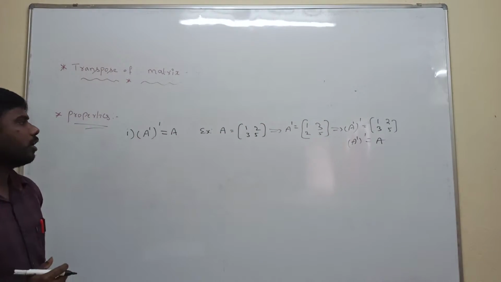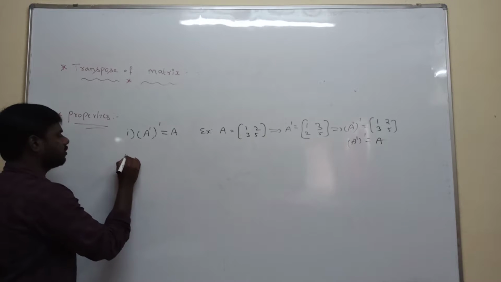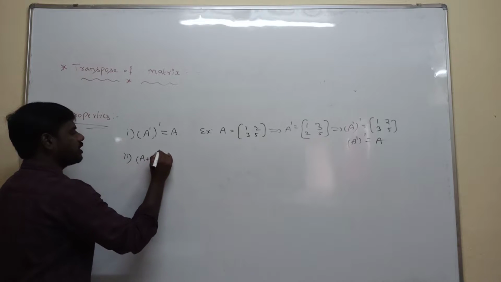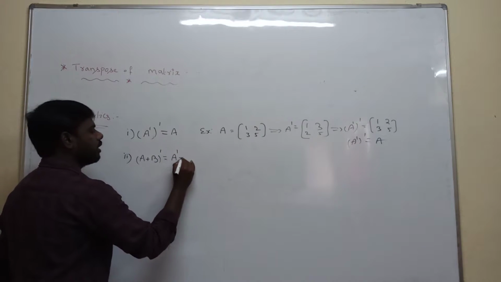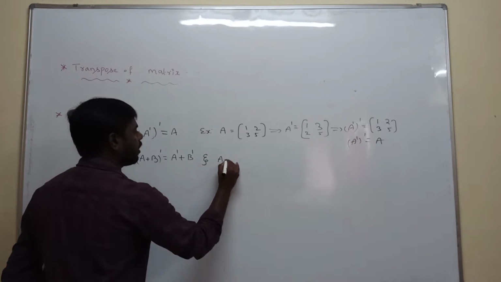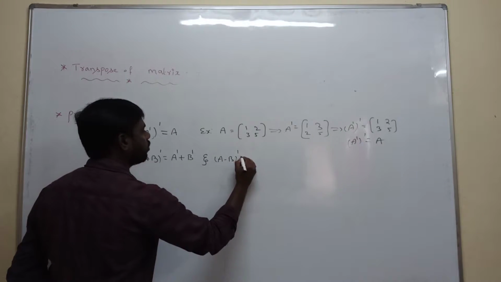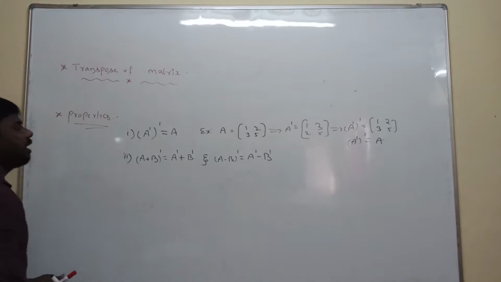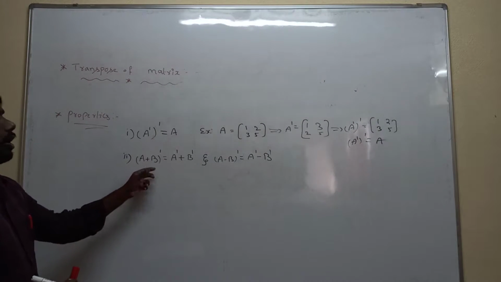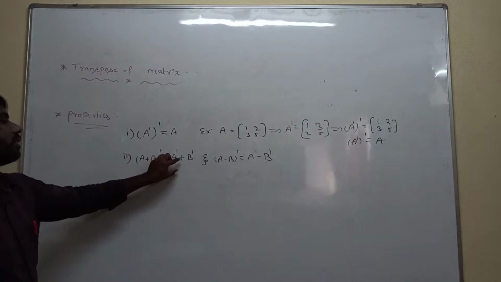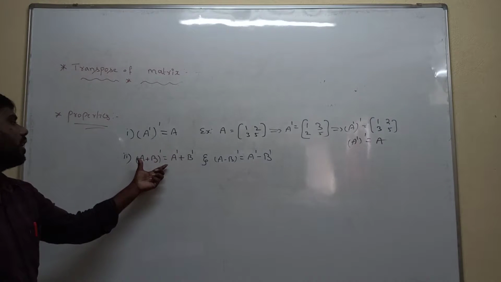So that is the first property. The second one is: A plus B whole transpose is equal to A transpose plus B transpose, and A minus B whole transpose is equal to A transpose minus B transpose. Whenever we take the transpose of A plus B, it equals the transpose of the A matrix plus the transpose of the B matrix. These two properties are definitely satisfied.